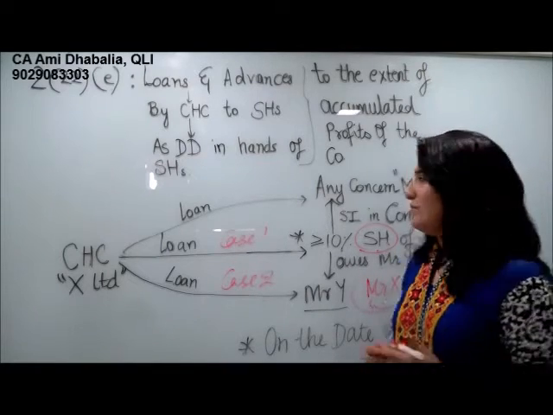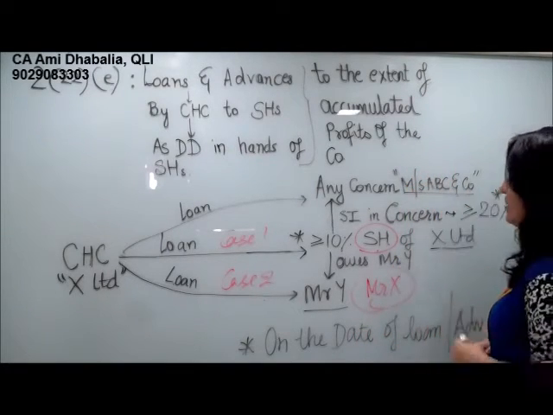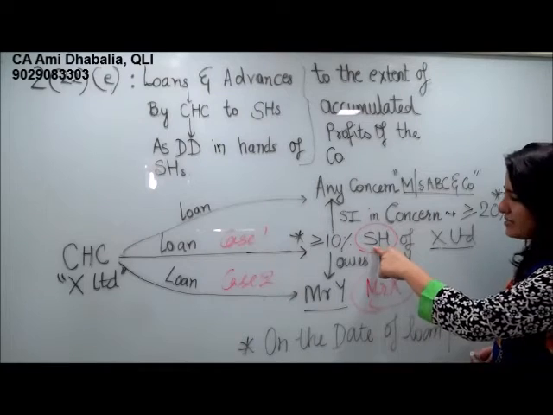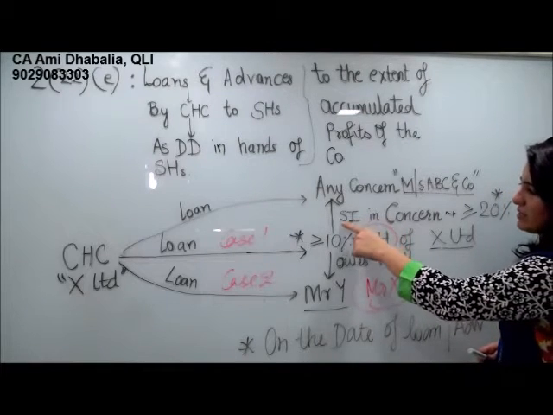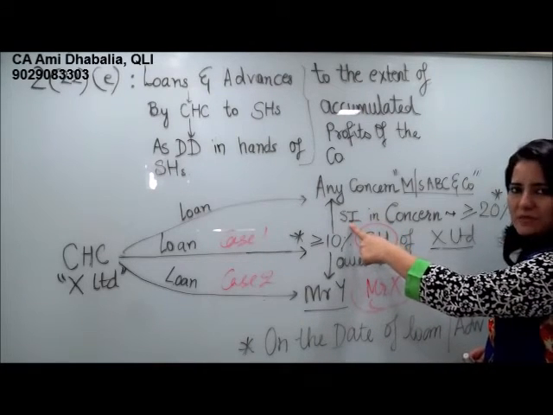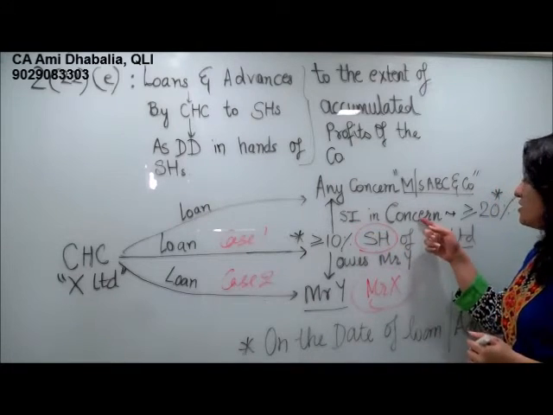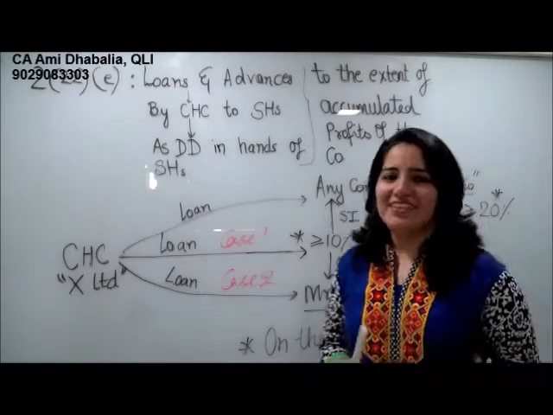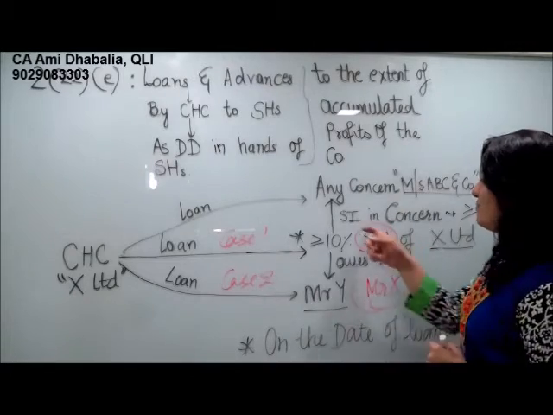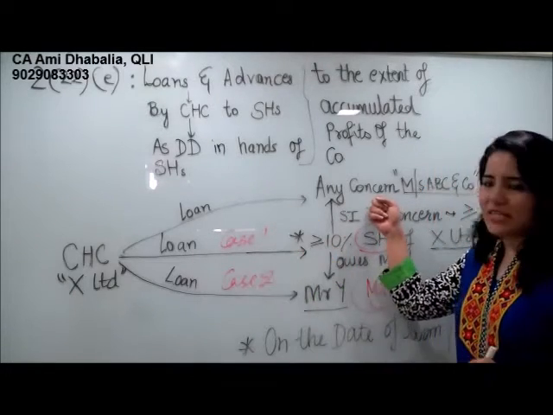The third case can be, now suppose shareholder Mr. X is having a substantial interest, SI, in a concern. Now the next case is when a company is giving loan to any concern.